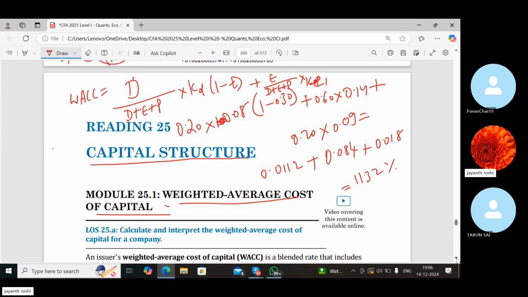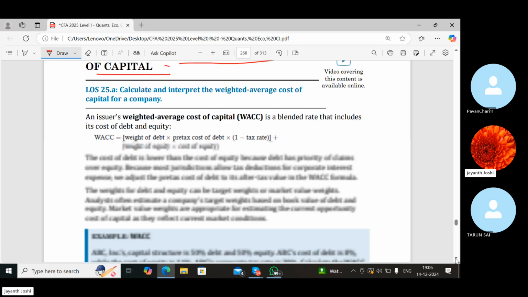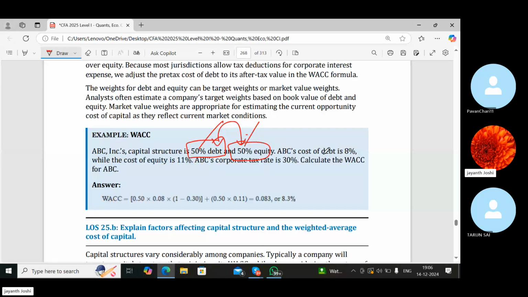Okay, just do this question. ABC Inc.'s capital structure is 50% debt, 50% equity. So here they are having a combination of debt and equity as capital. ABC's cost of debt is 8%, while the cost of equity is 11%. ABC's corporate tax is 30%.